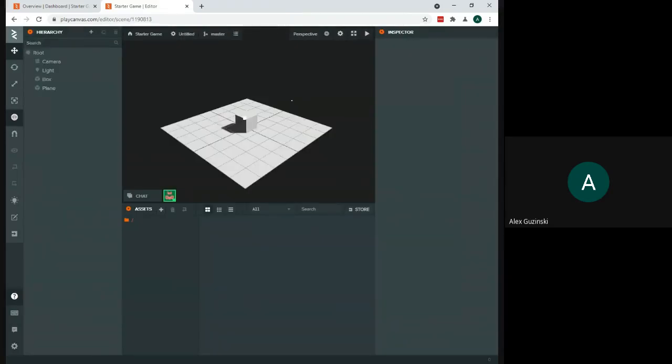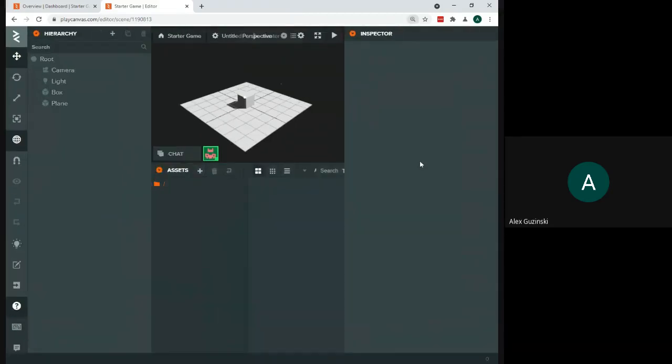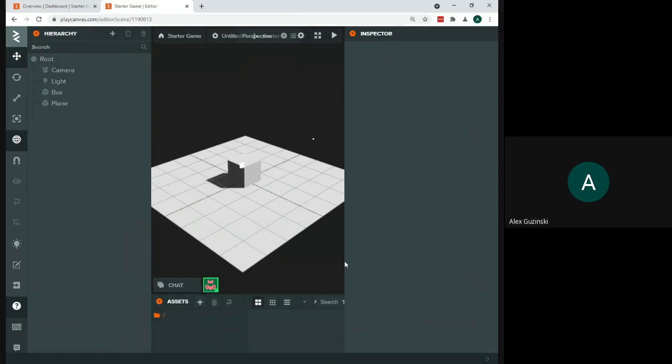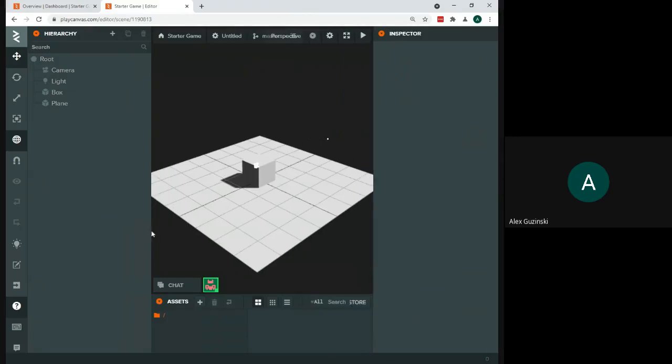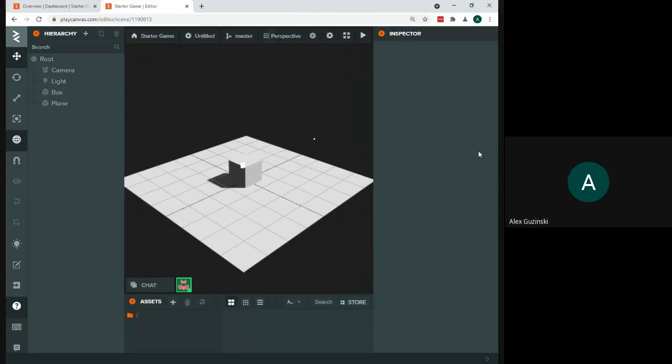And it's going to start us with just a very basic game. It's going to have a plane, which is a flat rectangle, as well as a cube, which is, of course, 3D. I'm going to go ahead and zoom in a little bit on this so you can see what I'm doing a little more. Resize this around a little bit. All right, so we can see that plane and our cube in the center of our area here.